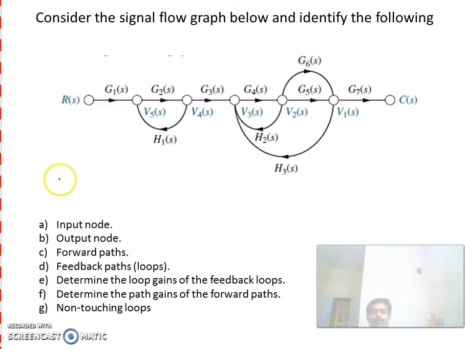What is a loop? It has to start from a node and it has to end at the same node. So you consider this. It is starting at a node and ending at the same node. This is one feedback loop. Next feedback loop. It is starting at this node and ending at the same node. Next, starting at this node and ending at the same node. Okay. Next, starting at this node, traveling in this direction and here. So you are having four feedback loops: 1, 2, 3, 4.